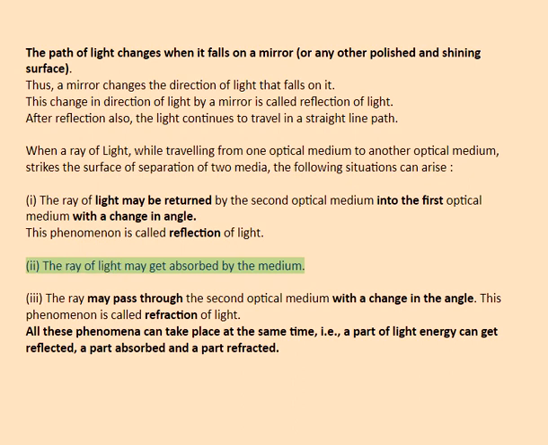2. The ray of light may get absorbed by the medium. 3. The ray may pass through the second optical medium with a change in the angle. This phenomenon is called refraction of light. All these phenomena can take place at the same time, that is, a part of light energy can get reflected, a part absorbed and a part refracted.